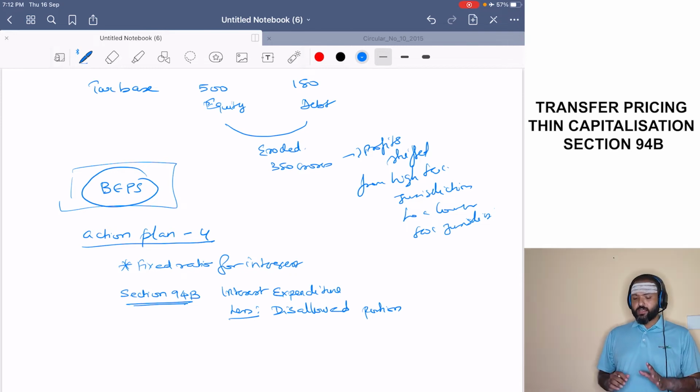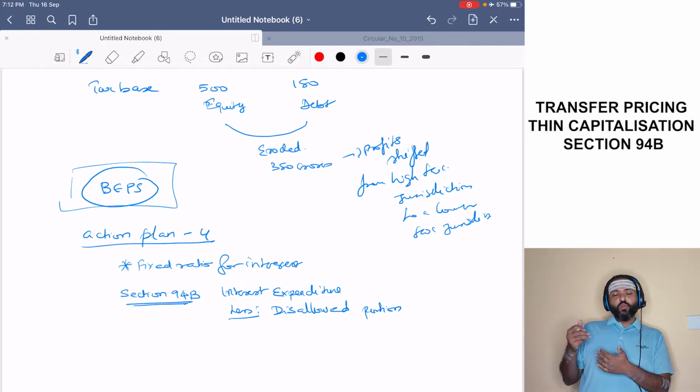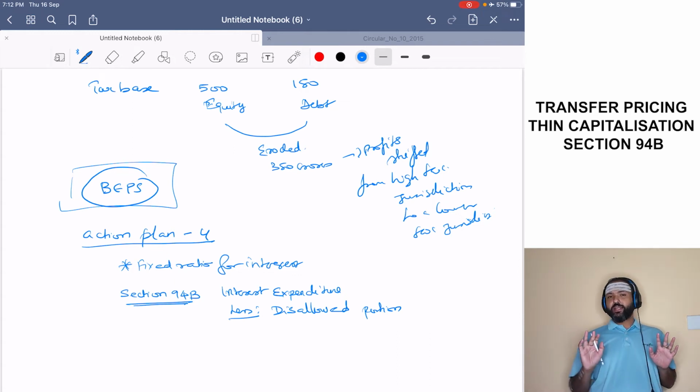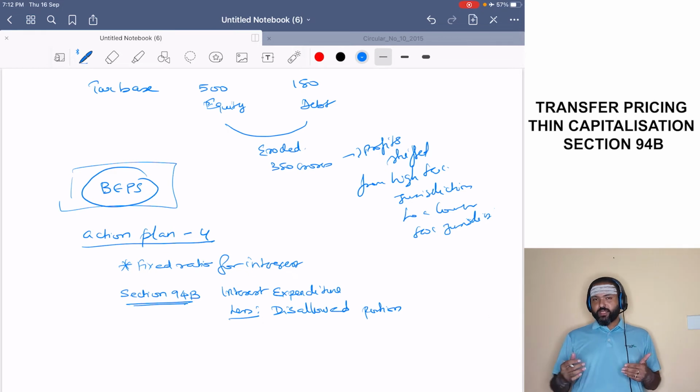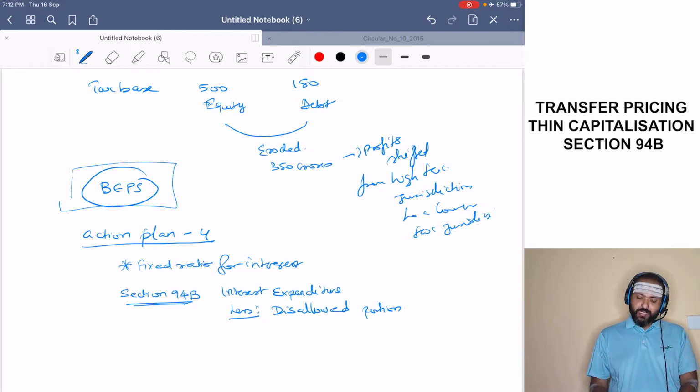So he said I will consider the interest expenditure and remove the disallowed portion or the ineligible portion to arrive at the allowable expenditure. Now, what is the disallowed portion?